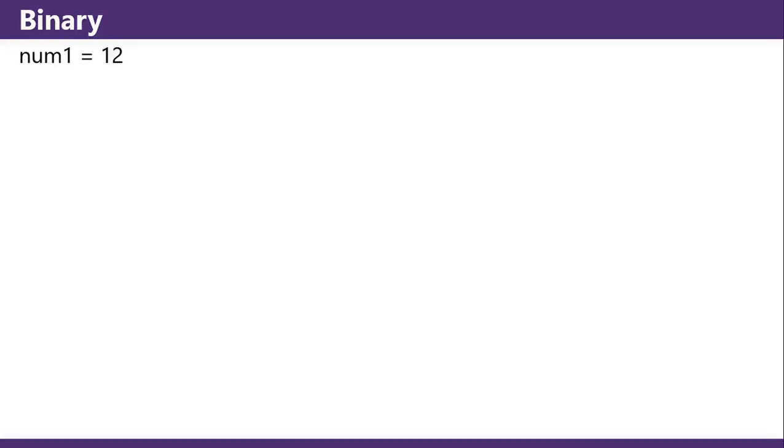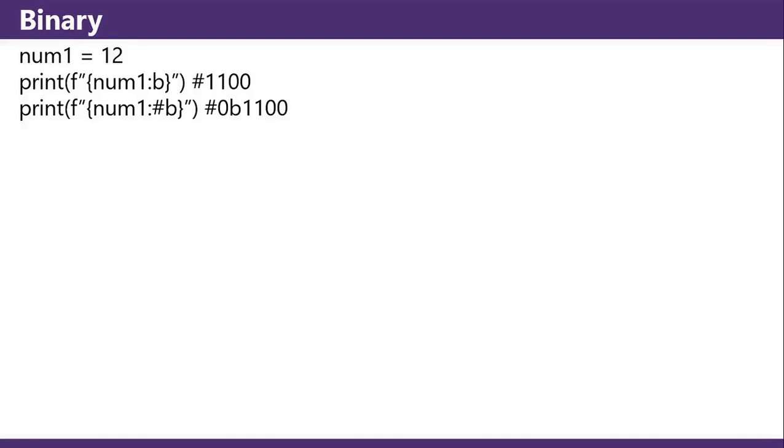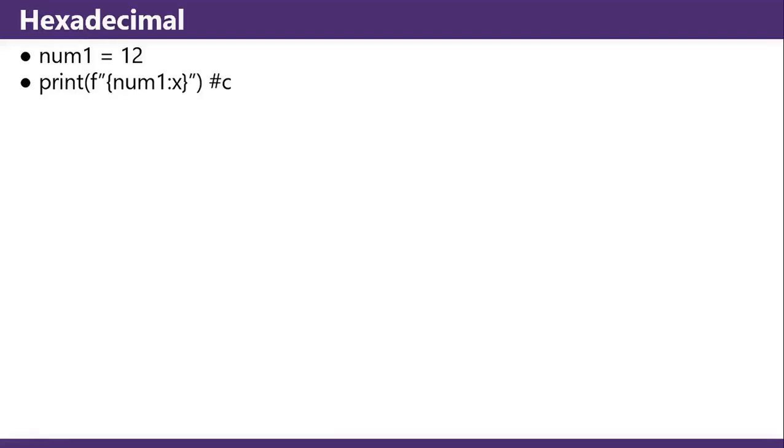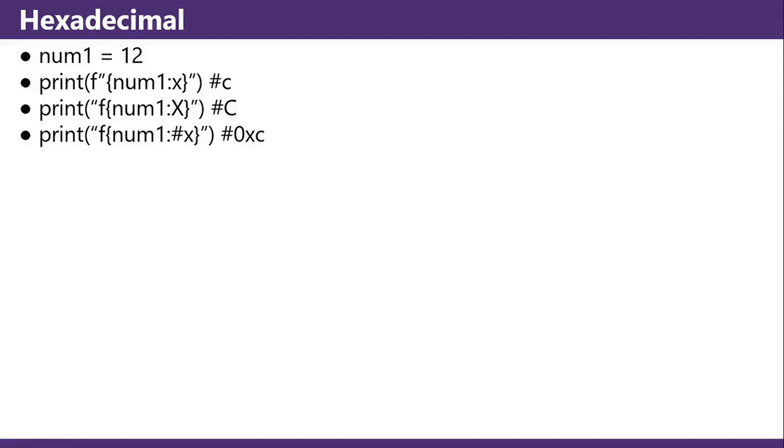Different number bases. Binary: num1 equals 12, print f"{num1:b}", then you get 1100, and if you do a hash before the b, you get the 0b also in the output. Hexadecimal: :x gives you hexadecimal. Capital X gives you your hexadecimal in capitals, so capital C. And also if you specify the hash, you can get your 0xC.